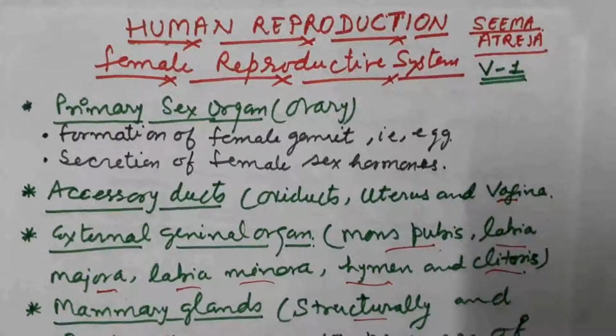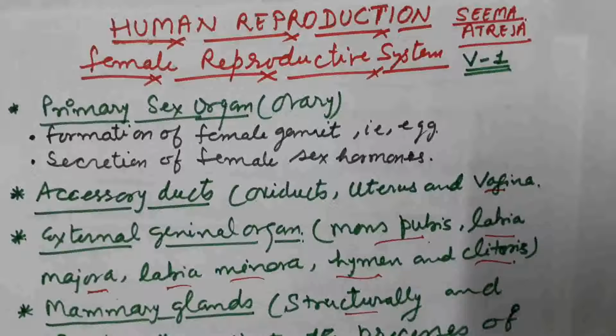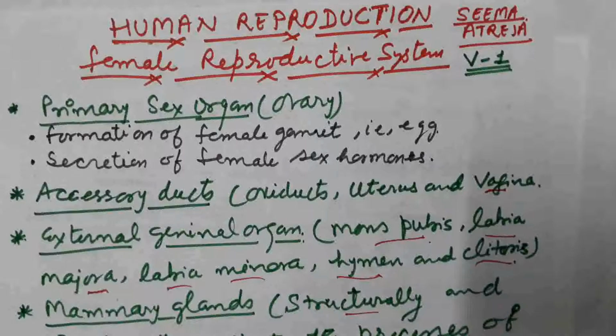Along with the primary sex organ, there are accessory ducts present. In the form of accessory ducts, there are the oviducts, which we call the fallopian tube, which is the site of fertilization. The uterus, which we also call the womb, W-O-M-B, is where implantation takes place after fertilization. And the vagina, which acts as a copulation canal as well as the birth canal. So these are the accessory ducts: oviduct, uterus and vagina.